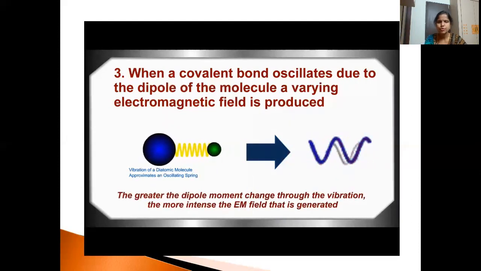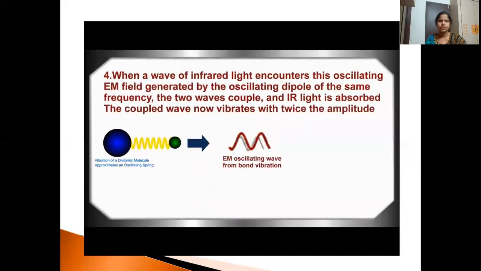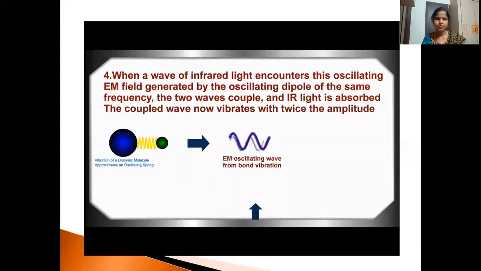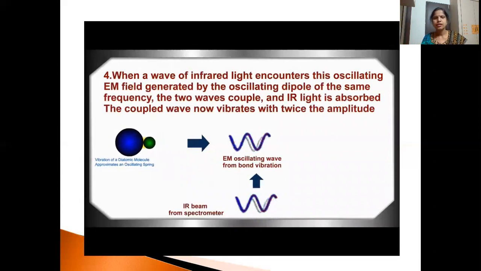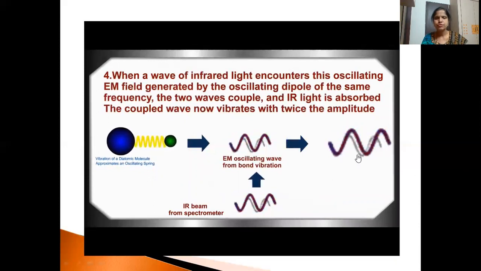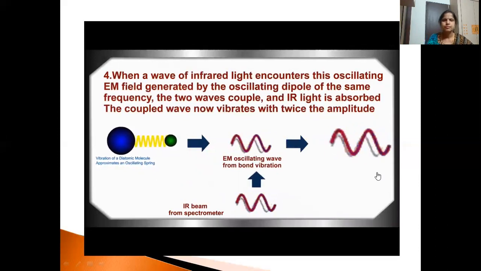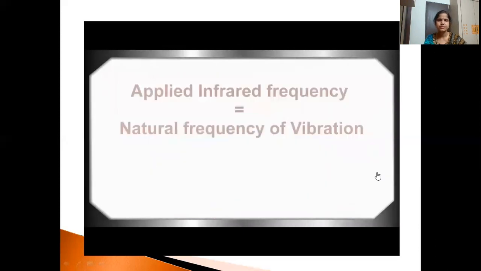The greater the dipole moment change through the vibration, the more intense the electromagnetic field generated. When the matter is irradiated with an IR beam and the frequency matches, you can see the amplitude of the wave increasing. That means it is IR active.